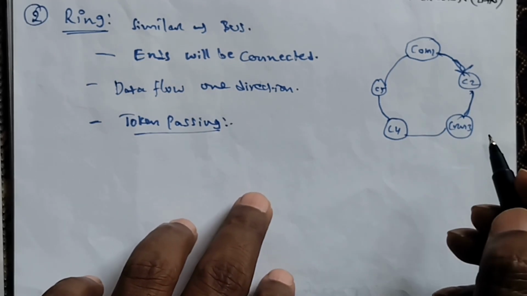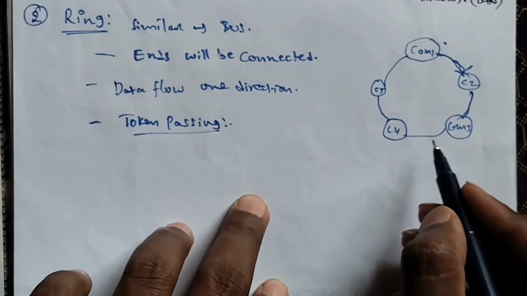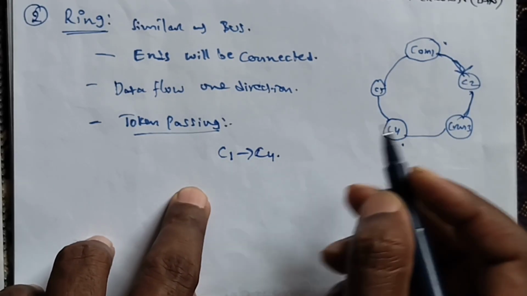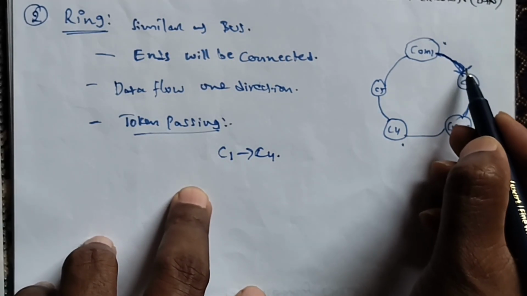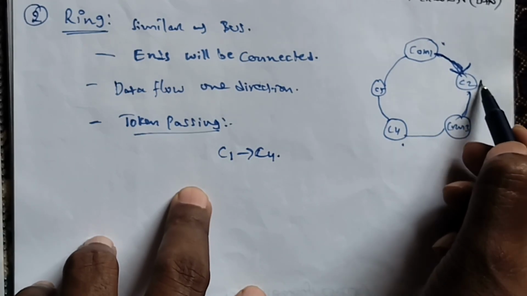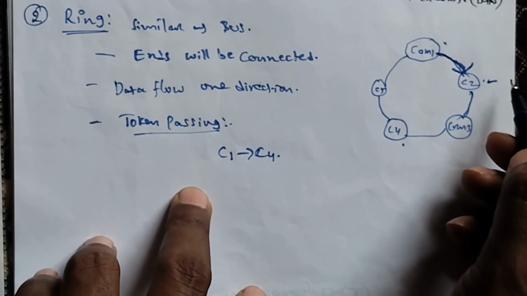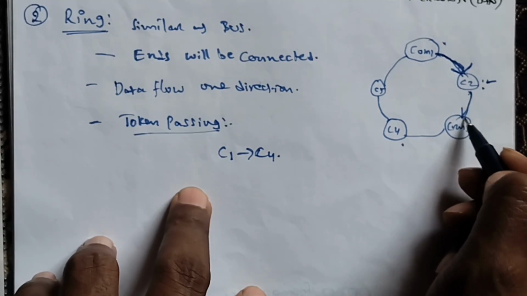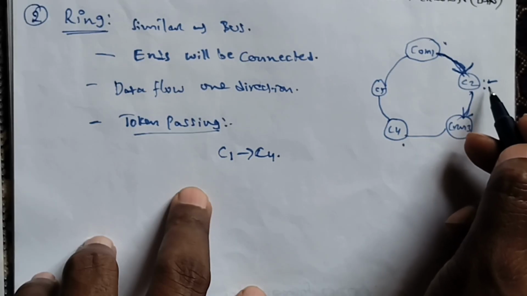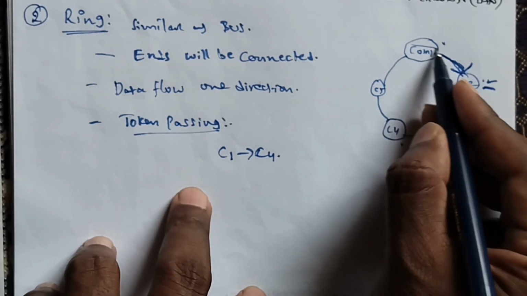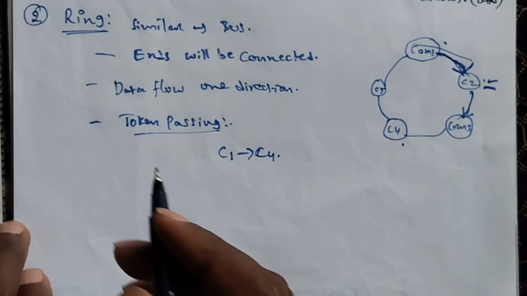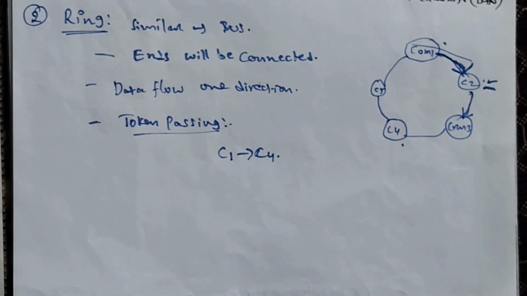Okay, for example, in this network, computer 1 wants to send data to computer 4. The data is sent from computer 1 to 4. Here, for example, the sender sends the data from computer 1 to computer 2. At the time C2 has a frame to send, computer 1's task will initially be stopped. This frame data will travel. After the completion of this frame data, only then will the computer 1 data frame be transmitted from sender to destination.